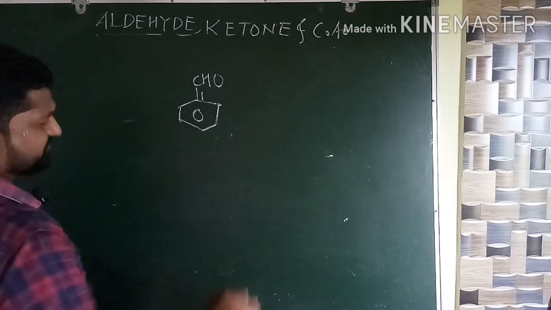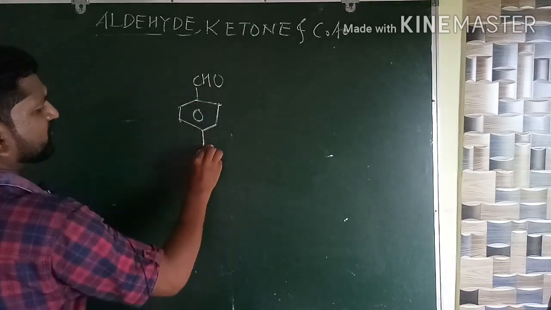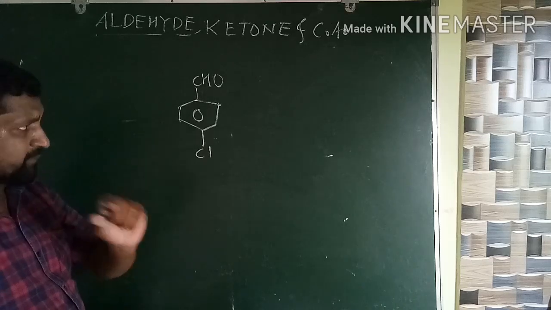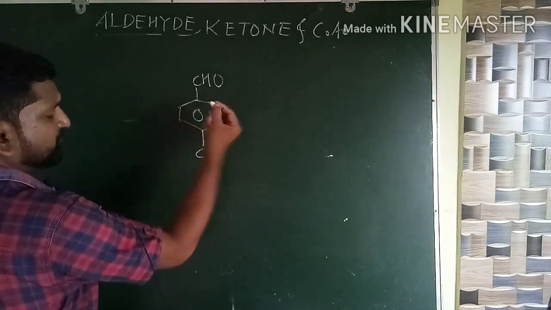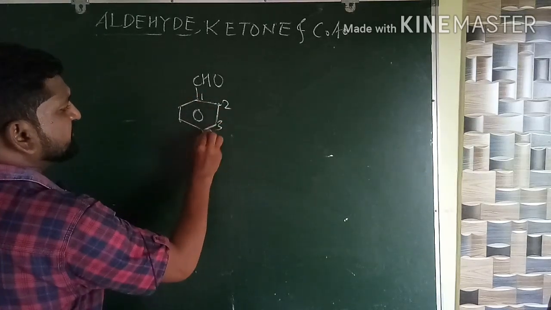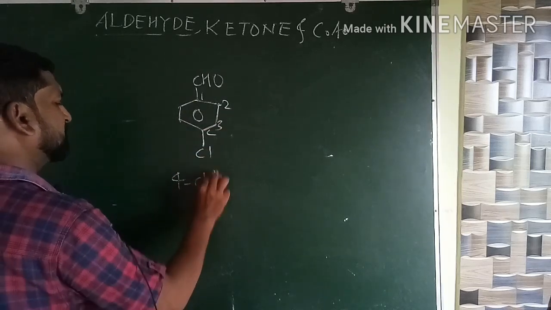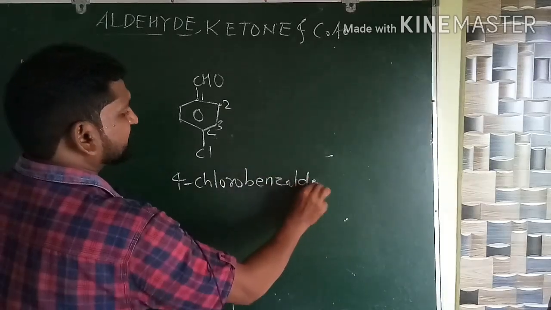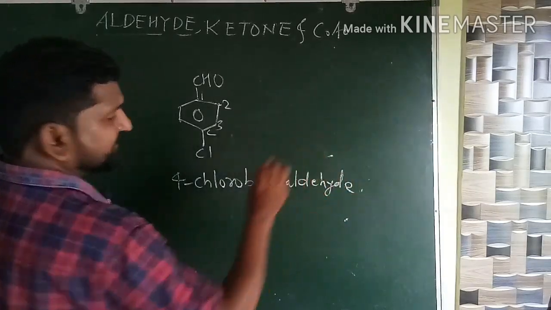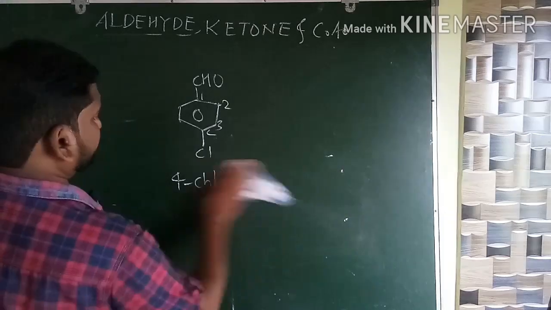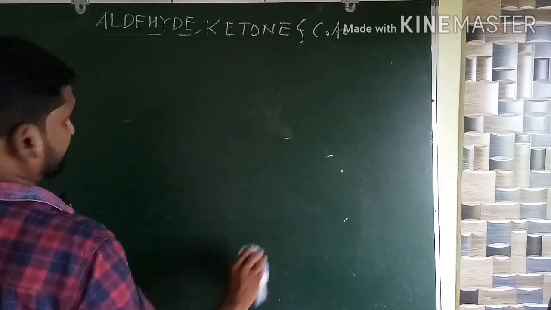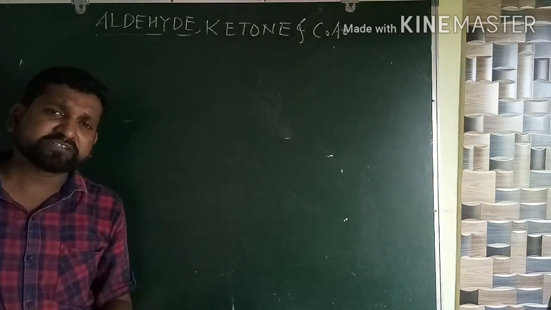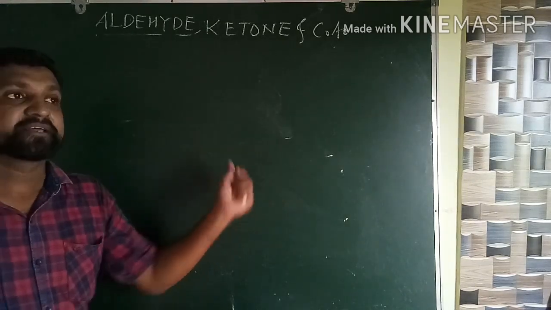See here. If we have written here chloro, it will become what? Now, every time a common name is not possible, so simply we write the IUPAC name. 1, 2, 3, 4. It will become 4-chlorobenzaldehyde, etc. Okay. So in this way you can go through the textbook also. Many more possible examples will be there.